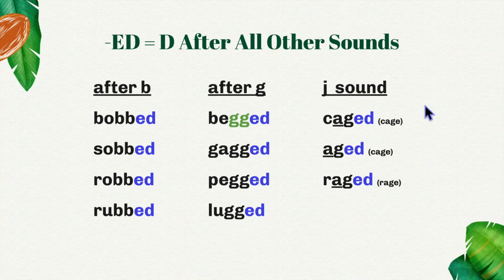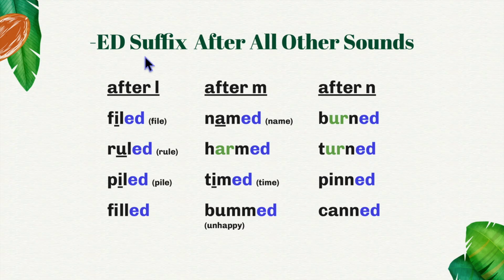English words don't end in the letter J. So when we want to spell the sound of J at the end of a word, we use a G and an E. So here we have the root cage, and this word is caged, aged, raged. The ed suffix sounds like D after the letter L. Here we have filed with a long I sound because the root is file, ruled, piled, filled.